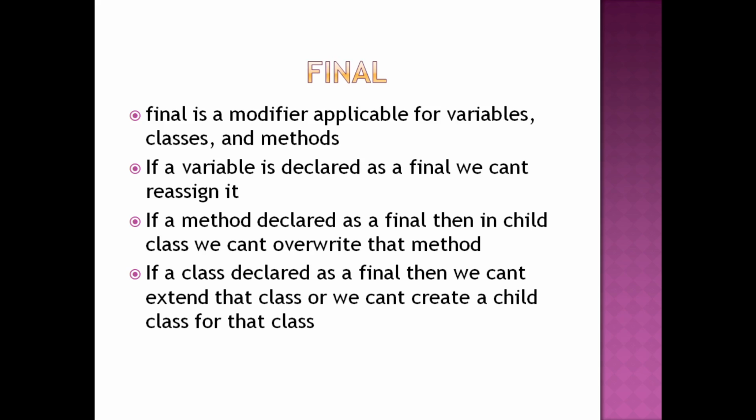And if final is marked before a class, nobody can inherit from that class.